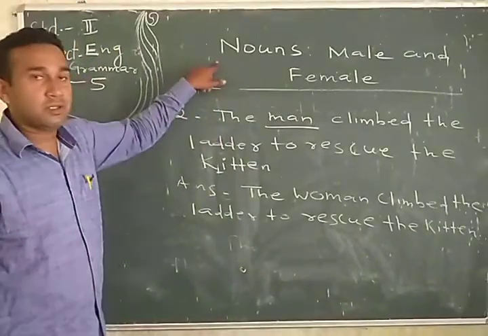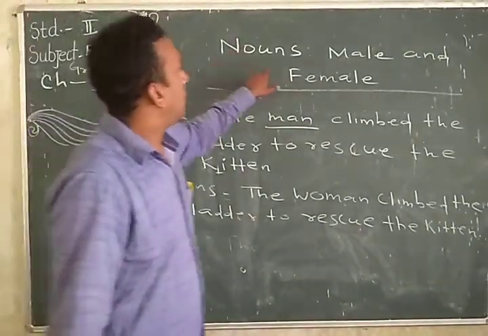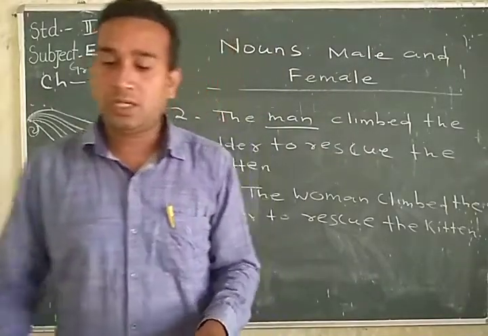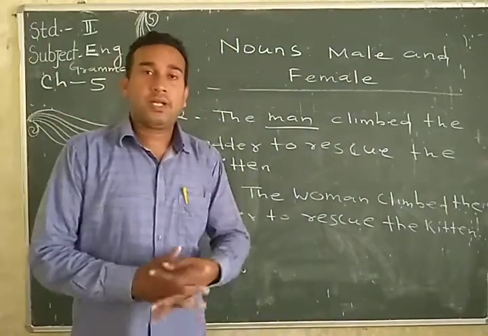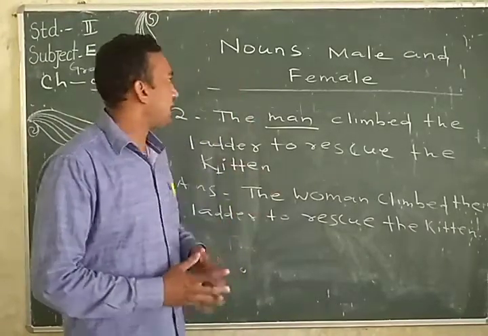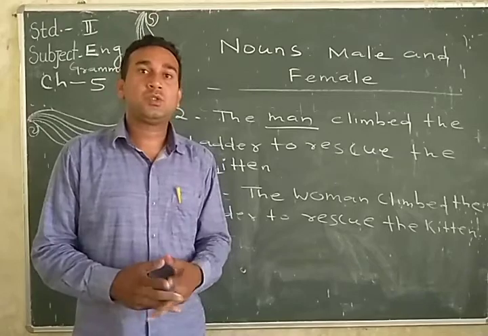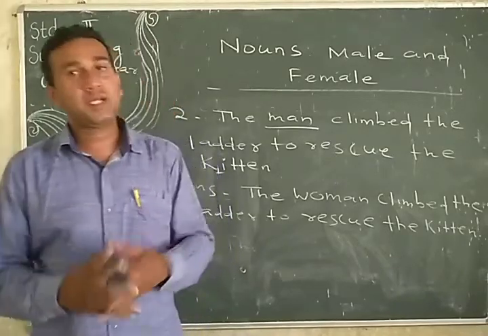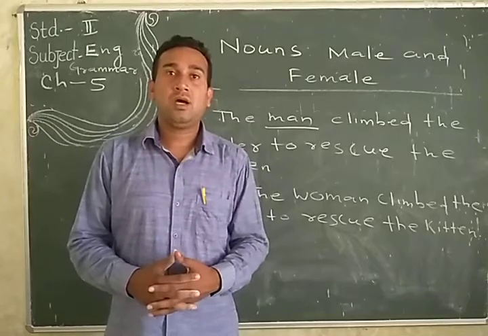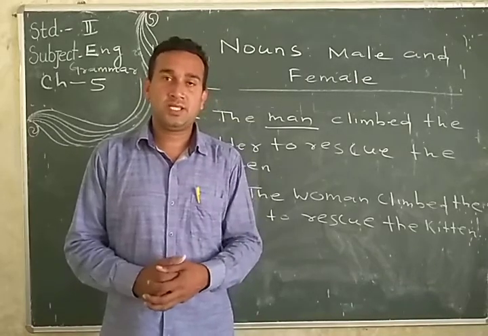Just the chapter is completed, male and female. So better know which is the male side and which is the female side. Just do it yourself in your room. If any doubt, I am here, and I will answer your question.